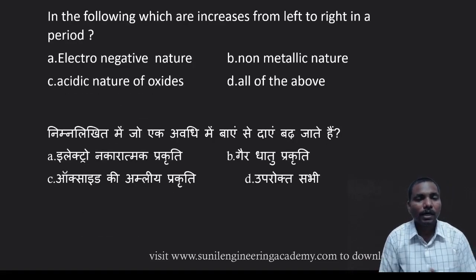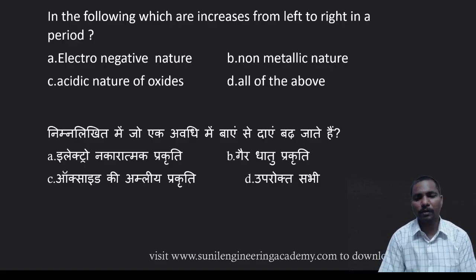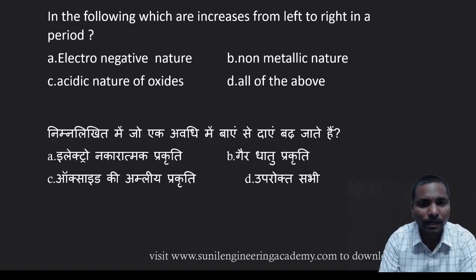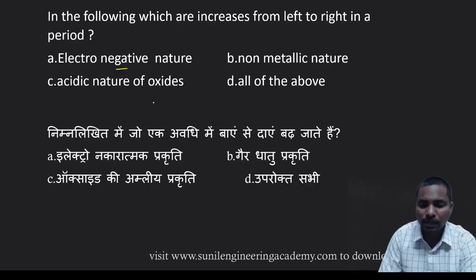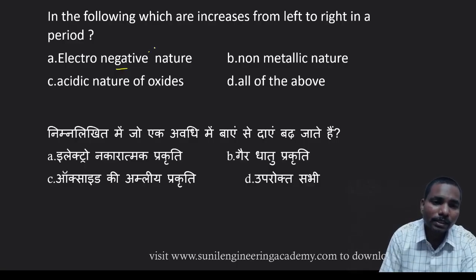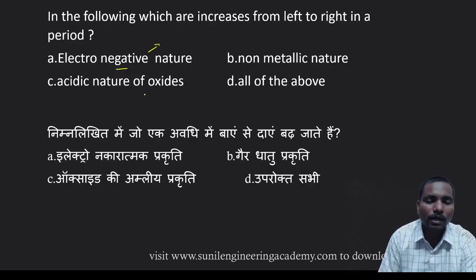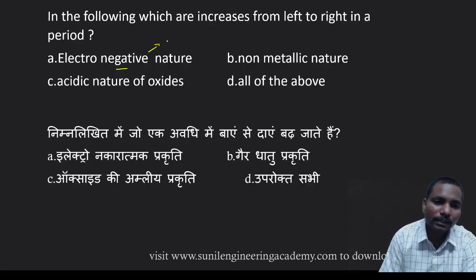Coming to the next one, in the following, which increase from left to right in a period? I have given a detailed explanation in the theory part. You can watch that one, you will get the idea. Now I want to give it in a simple manner. They are asking about electronegative nature. What is the electronegative nature? It is the measure of how an atom attracts the electrons. Highly electronegative is nothing but fluorine.